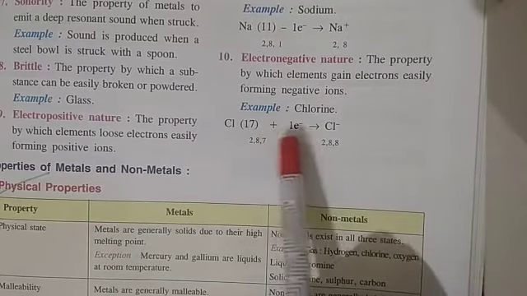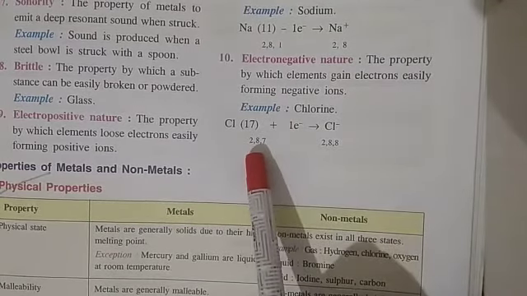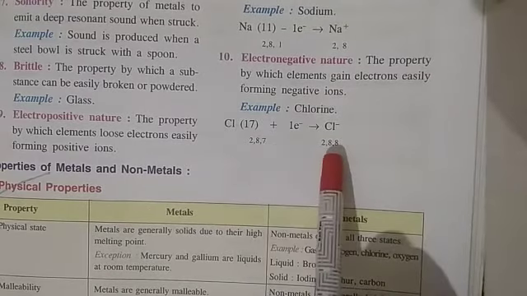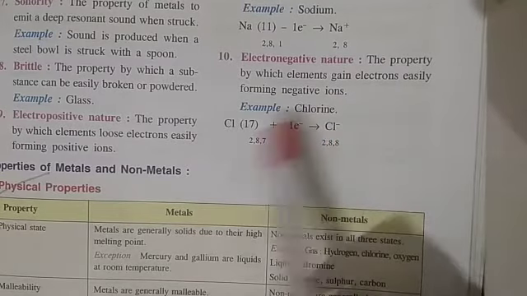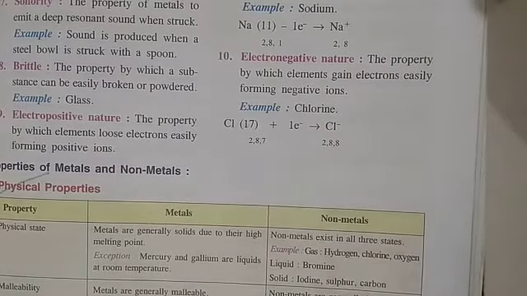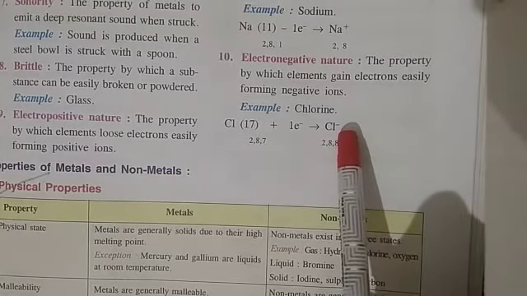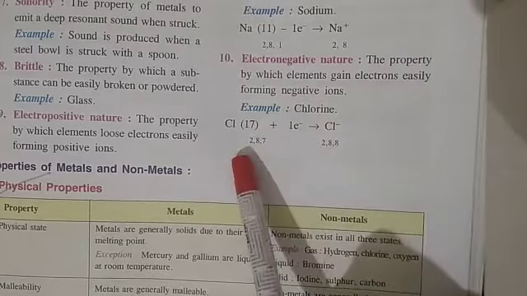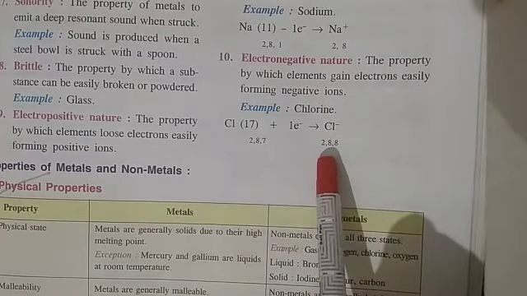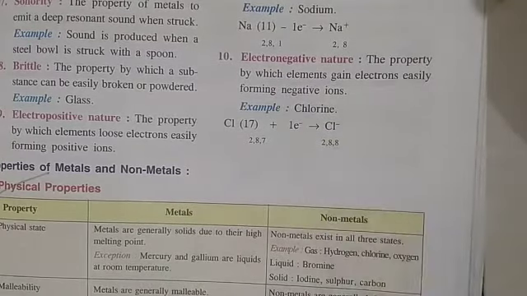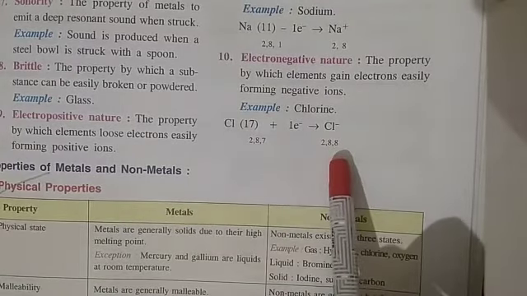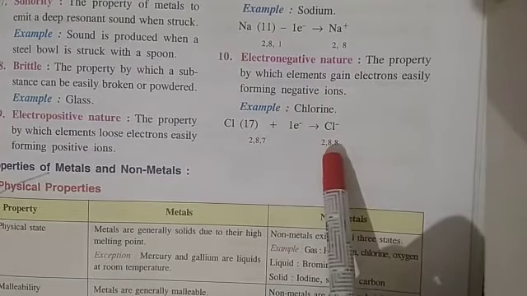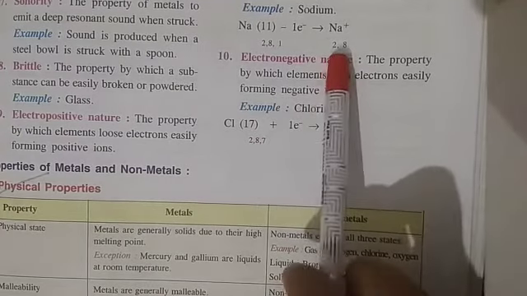So when they take 1 more electron, the electronic configuration becomes 2, 8, 8. Chlorine takes the 1 electron from another element, so there is a negative charge on chlorine. Chlorine becomes a chlorine anion after gaining the 1 electron.